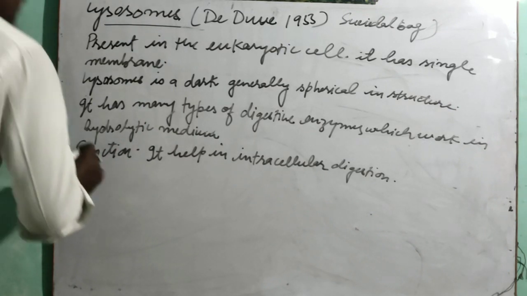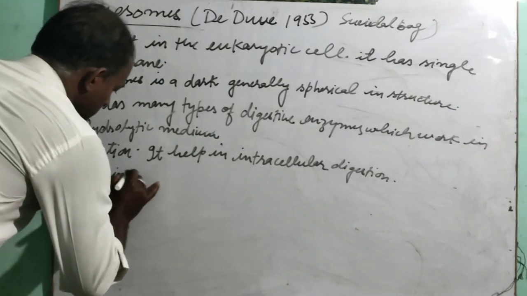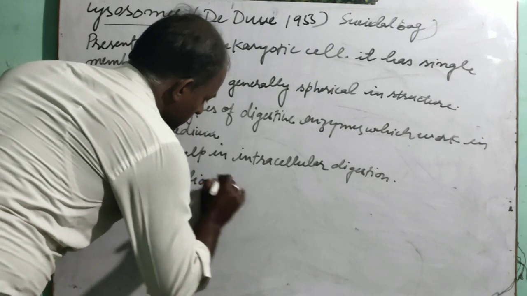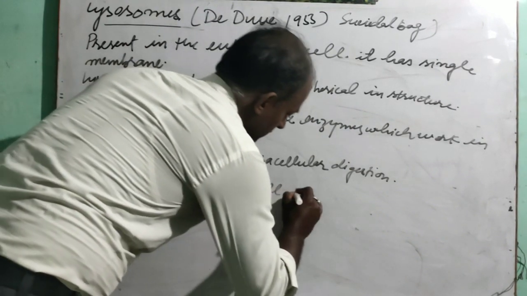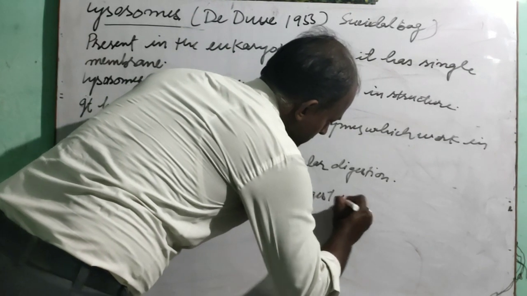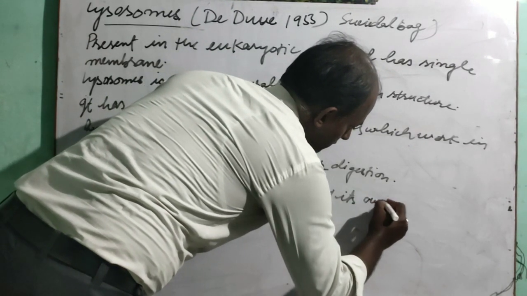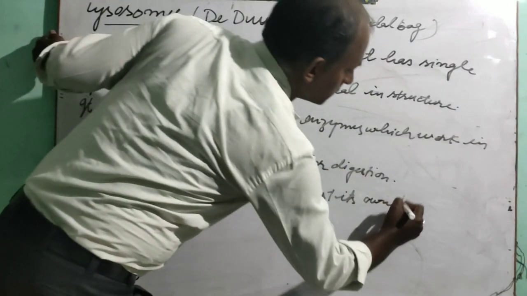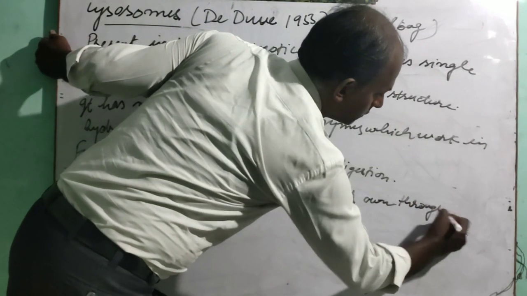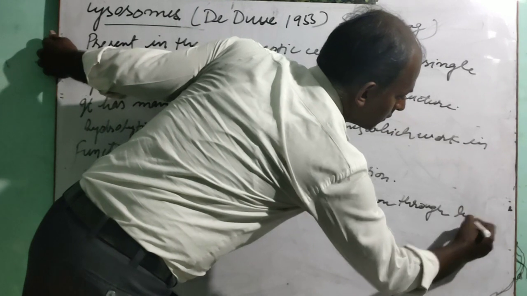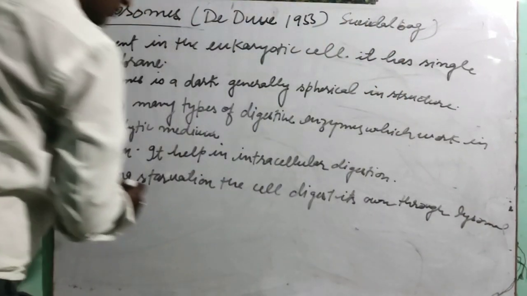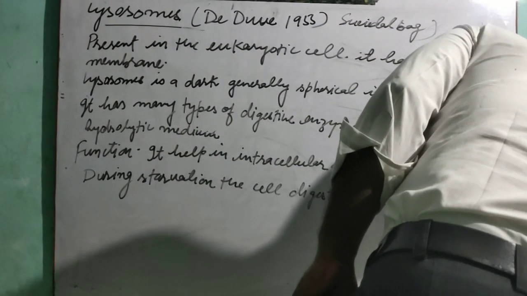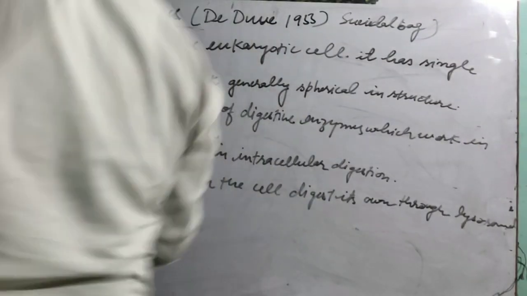How can we write? We can write here, during starvation, the cell digests its own through lysosomal enzyme.